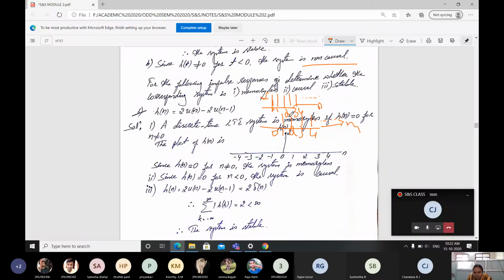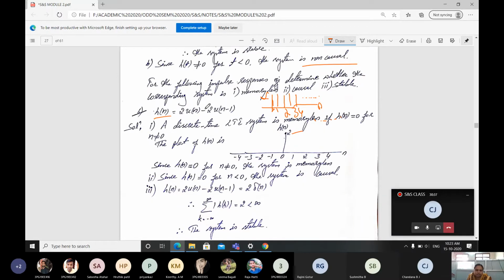When I subtract, just observe, from 1 to infinity the magnitude is 2 here, and from 1 to infinity here it is minus 2. So 2 minus 2 is going to be 0. Only at the 0th position will you get the signal, a sample with magnitude 2. This is the signal h of n.